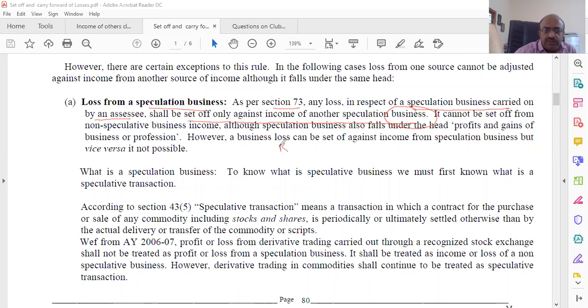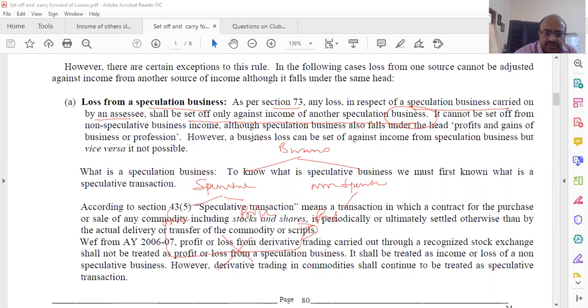That means you've got business, and under business you have two types: one is speculative, one is non-speculative. So a speculative loss can be adjusted only with a speculative profit. It cannot be adjusted against the non-speculative profit here. That's what they're saying.